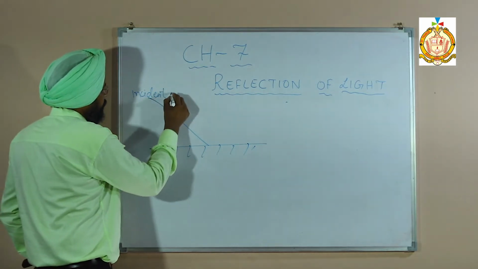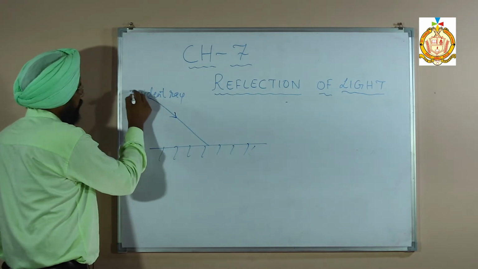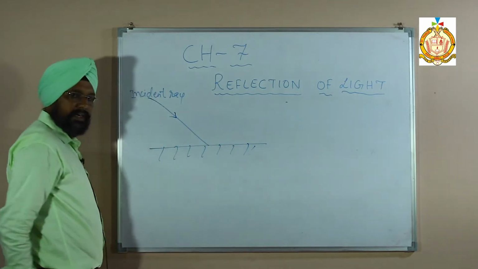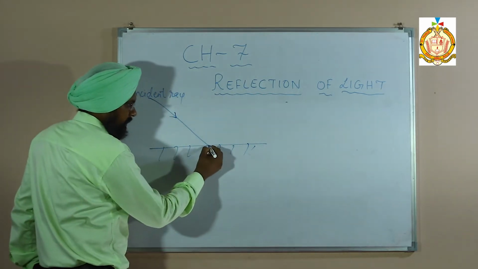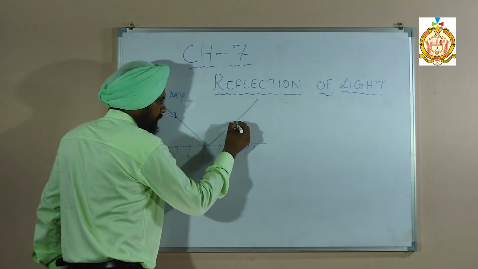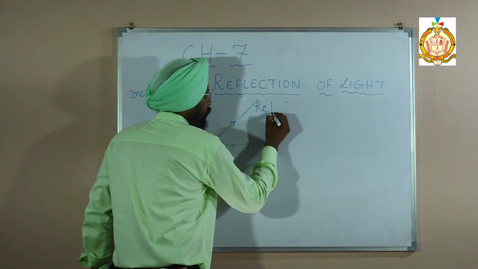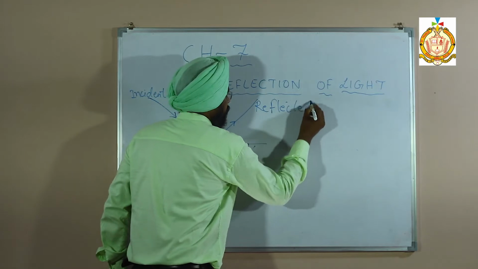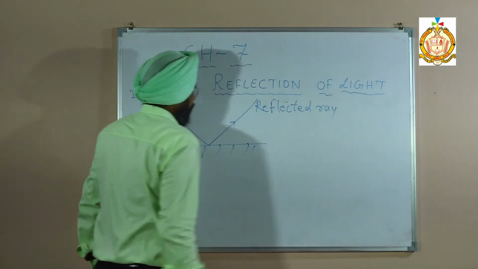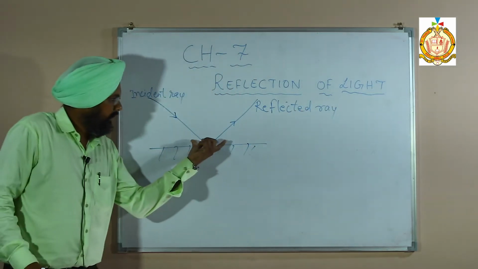After striking the hard surface, the ray bounces back. The bouncing back of the ray is called the reflected ray.